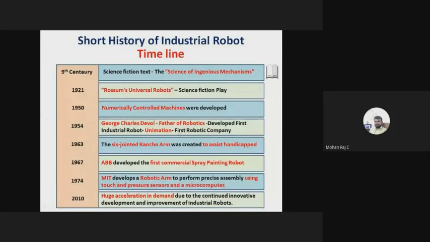But the first robot was completely operated by hydraulics and pneumatics, right? There was no electricity or electric controller in the Unimate robot. After that, General Motors and big companies invested more in this robotics area. And in 2010, there was a huge acceleration in demand due to continued innovative development and improvement of industrial robots. Now we have a lot of companies making robots, right? So that's all about the short history of industrial robots.